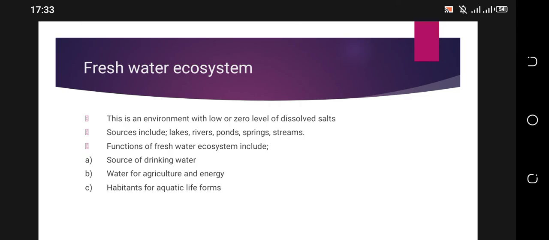Also for agriculture: irrigation water used in agriculture is mostly fresh but not saline. Habitats for aquatic life: there are some species of organisms, for example fish, that will only survive in fresh water, but not in a marine ecosystem. So that's much of what we can discuss for now about the aquatic ecosystem. Thank you.